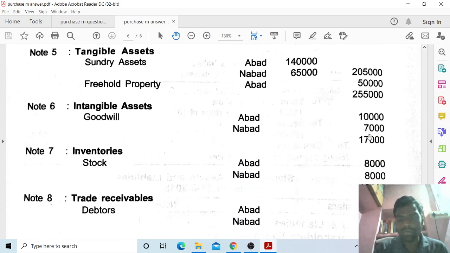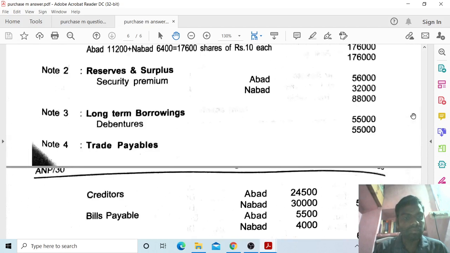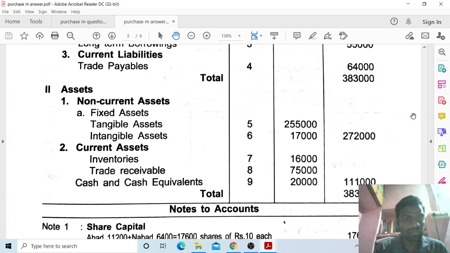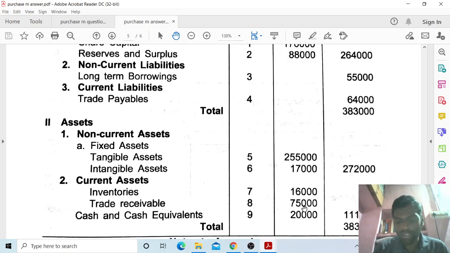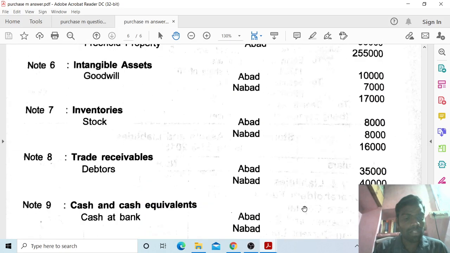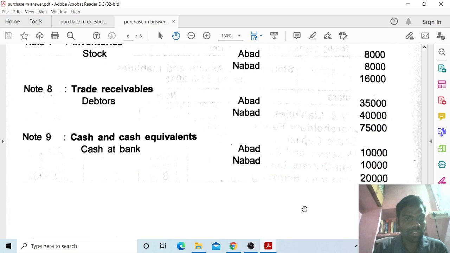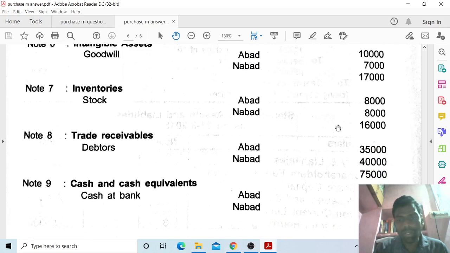Second, current assets: inventories, note number 7, 8,000 plus 8,000, 16,000 stock. Trade receivables, note number 8, 75,000: 35,000 plus 40,000, 75,000.